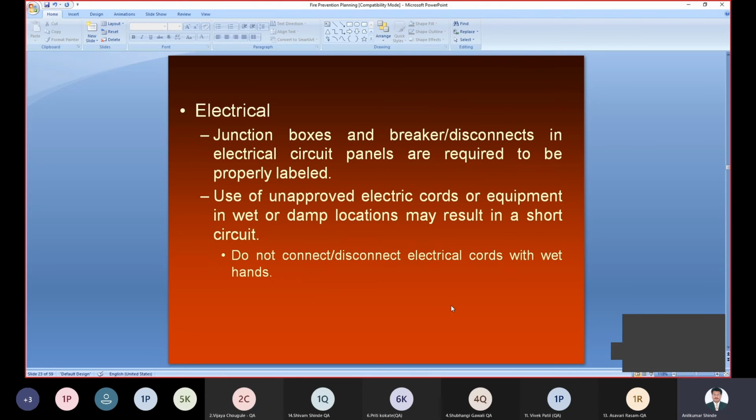Use of unapproved electrical cords or equipment, or wet or damp locations, may result in a short circuit. So if you are working in a particular damp area or wet area, there may be a chance of a short circuit. So do not connect or disconnect electrical cords with wet hands. We will not be working with wet pieces or in damp locations, as it may cause a short circuit and create problems.